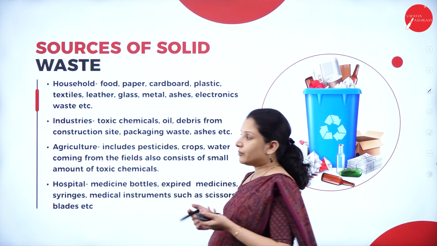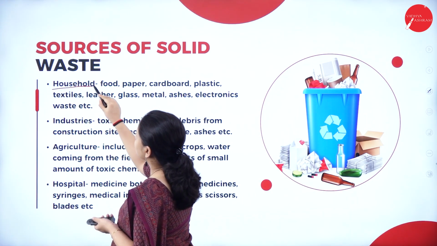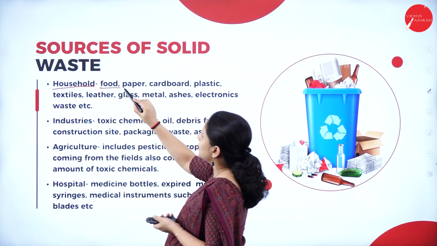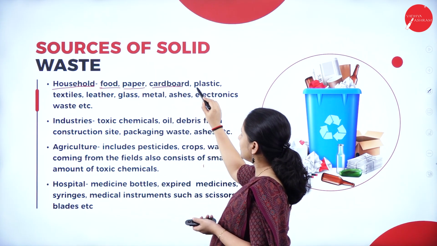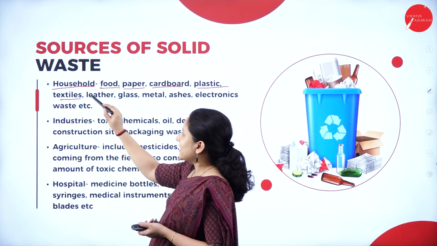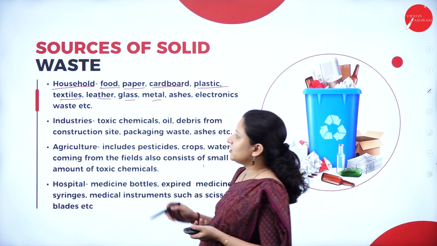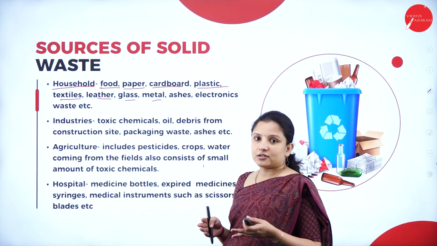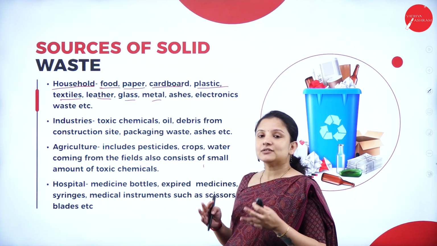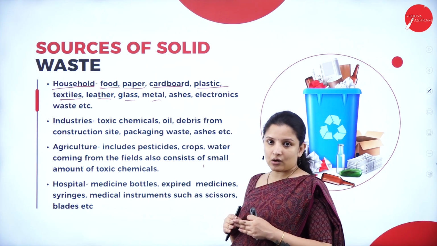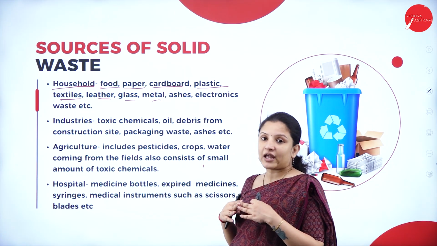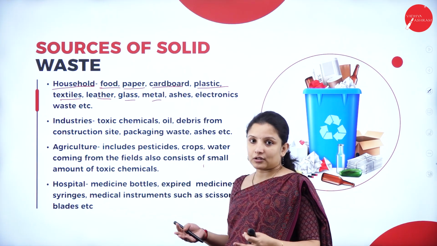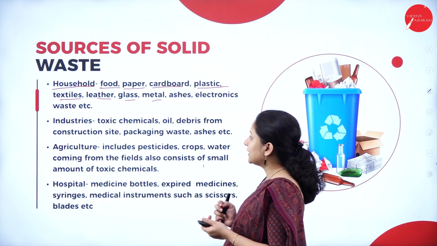That is from households. So in a household we have the food waste, the paper, cardboard, plastics, textiles, leather, glass, metal, ashes, electrical waste, all these come under solid waste. Any solid material that we use in the house which we find is not of any use further, we throw it out, right? So that is the household solid waste.